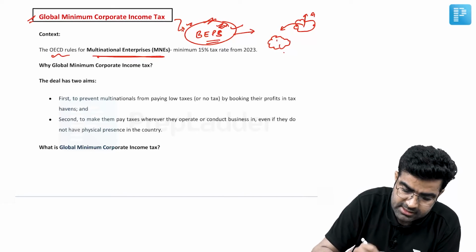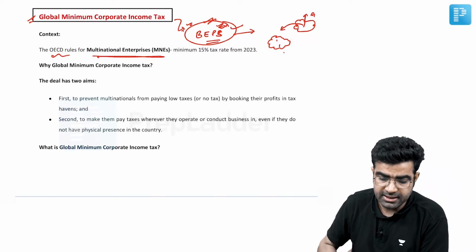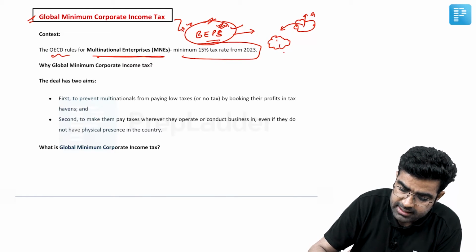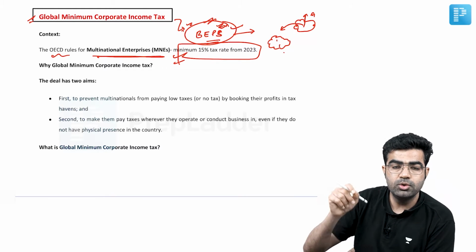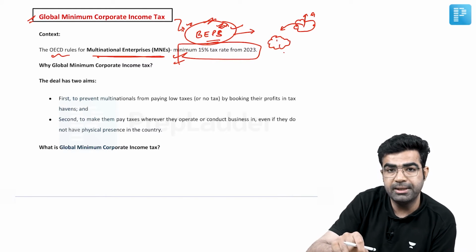OECD has come up with this global minimum corporate income tax. What is the idea? That idea is minimum 15% these corporates have to pay to the domestic countries where they are operating.